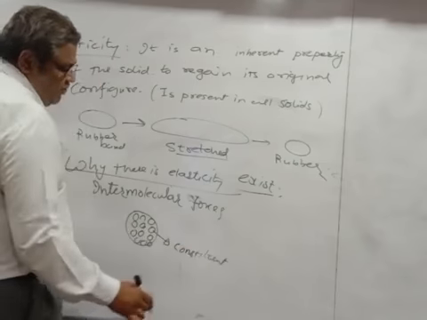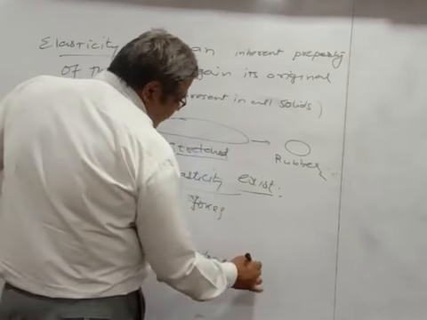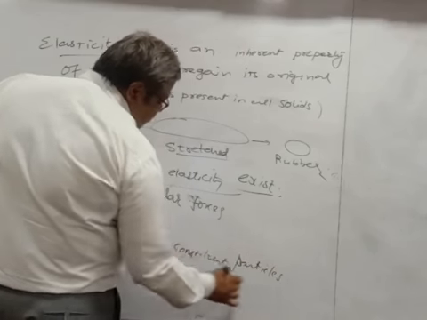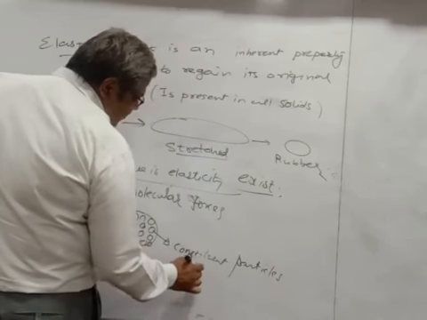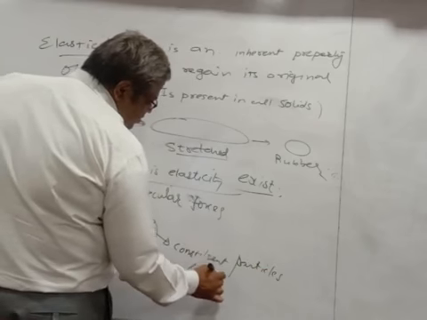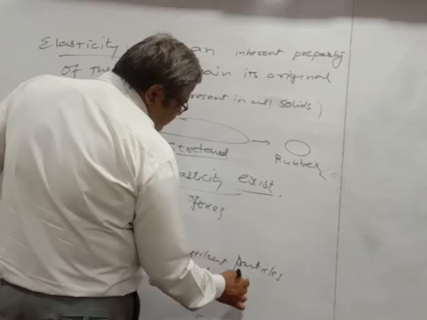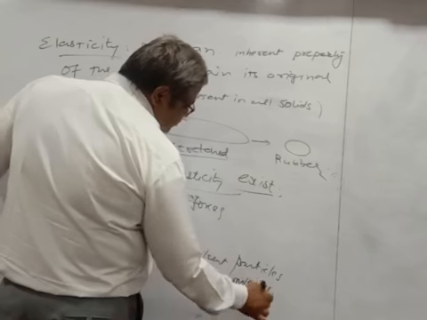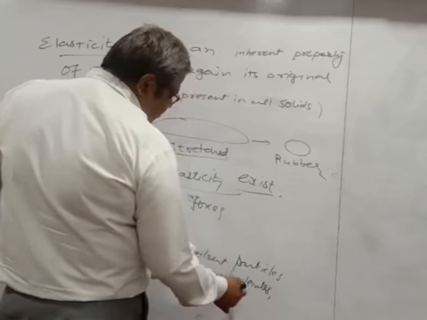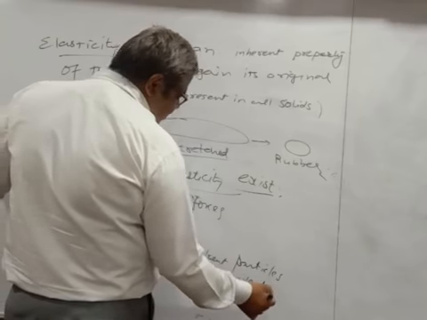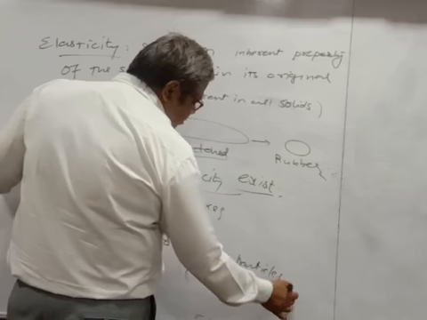Any substance is made up of constituent particles, and these constituent particles may be atoms, molecules, ions, or any other.